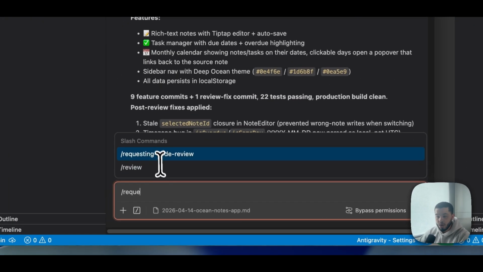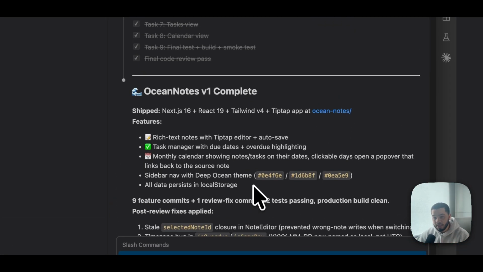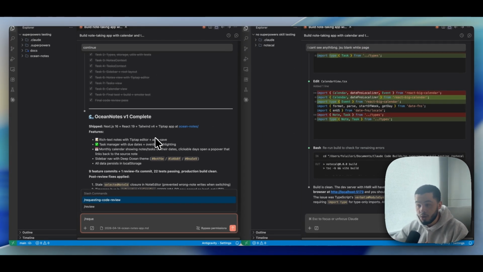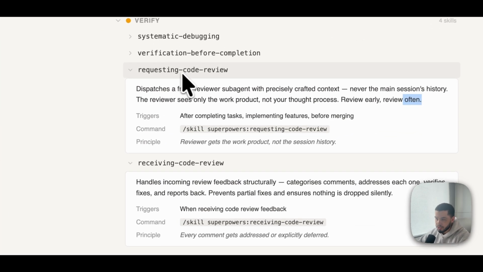When we look at this request code review, it's now going to be completely independent. It's not going to take in any of the context of our coding session, and it's going to go and look at the code to make sure it's actually correct code. So in this version with Superpowers, it's going to do it independently and really make sure that the code is efficient and is written in the right manner, or is architected correctly. If we don't do it with the Superpower skill, then it's just going to say yes nearly every time unless it finds a major flaw. So that's the requesting code review.